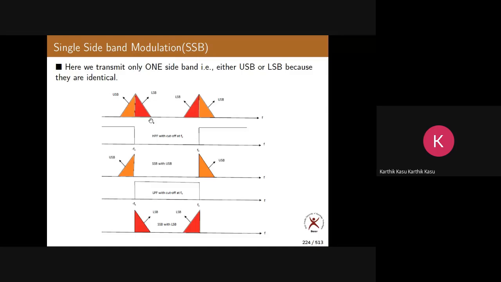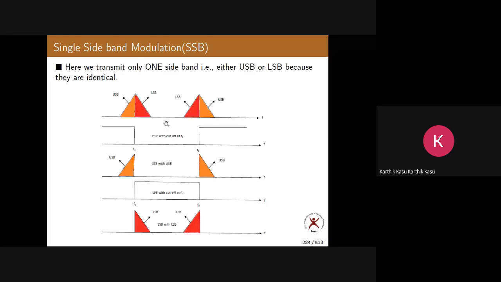So simply by using filters, you remove any one of the sidebands. It can be high pass, low pass, or band pass, whatever it is. Simply we remove one of the sidebands and we transmit only one sideband. That is simply single sideband modulation. This method of generation of SSB is called the frequency discrimination method.